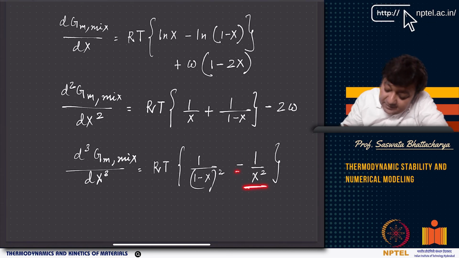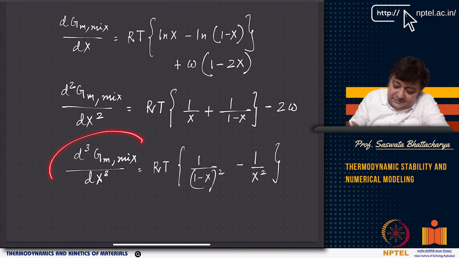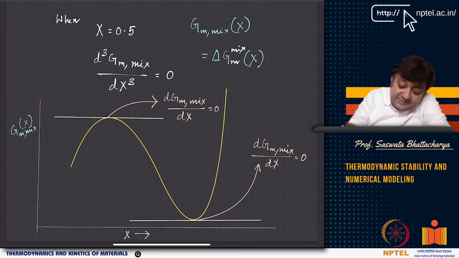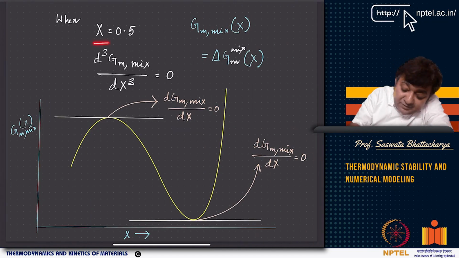But here it is minus, so this is plus 1 by (1 minus x) whole square minus 1 by x square, into RT. Now if you look at the third derivative and put x equal to 0.5, you have 1 by (1 minus 0.5), which is 0.5, so 1 by 0.5 whole square minus 1 by 0.5 whole square. So at x equal to 0.5, this basically becomes 0.